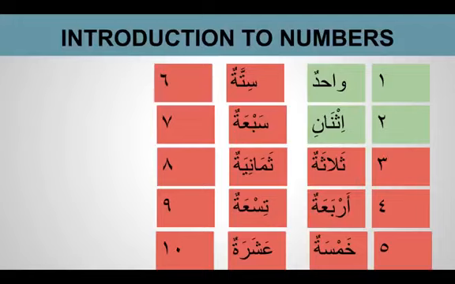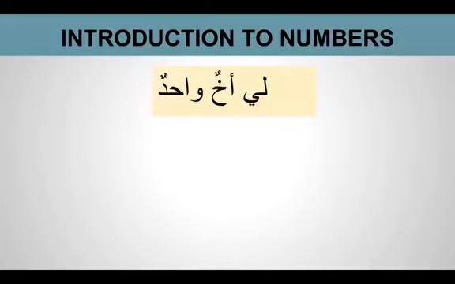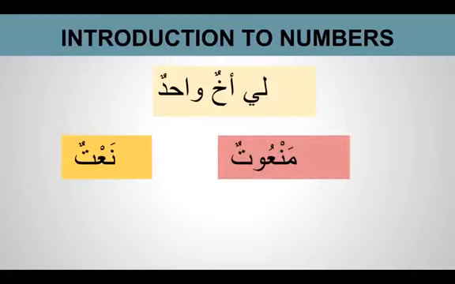So this is where things are slightly different, so we need to understand. If you want to say I have one brother, just see how we use number one in a sentence. We say li akhun wahidun. So wahid is number one. This number one always comes as a na'at. So when we translate, the literal translation will be I have brother one, but we know when the naat comes we have to translate the naat first. So I have one brother is li akhun wahidun. So it's a naat man'ut relationship.